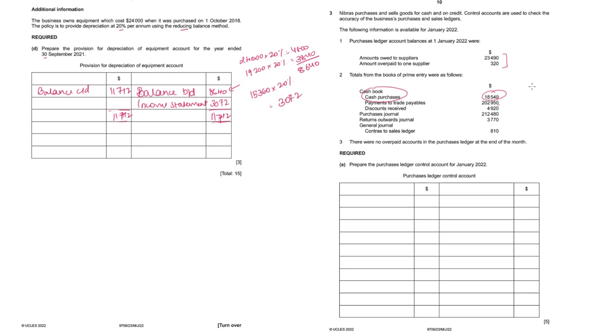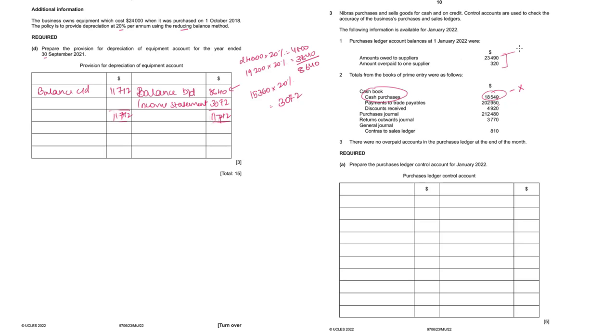But yes, I'll just talk about this. Cash purchases is given 18,540. This will not be recorded in the purchase ledger control account because this is not a transaction that is entered in the purchase ledger in the supplier's account. It is entered in the cash book and in the purchase account in the general ledger. Hence, this will not be in the purchase ledger control account.